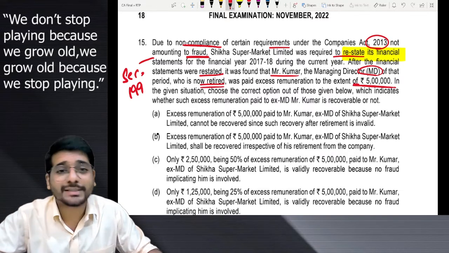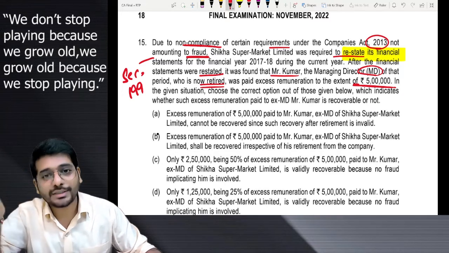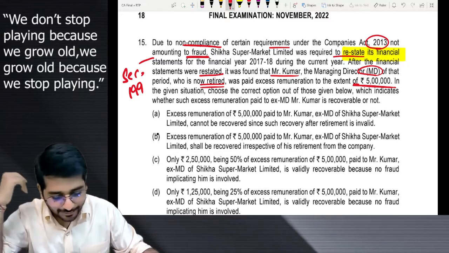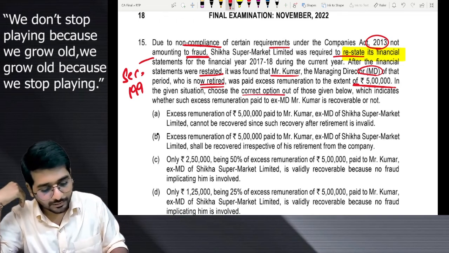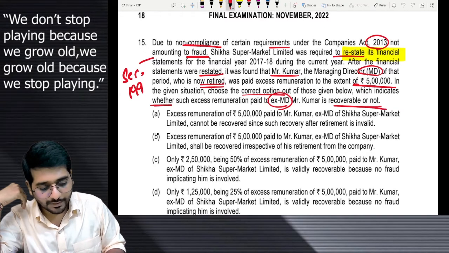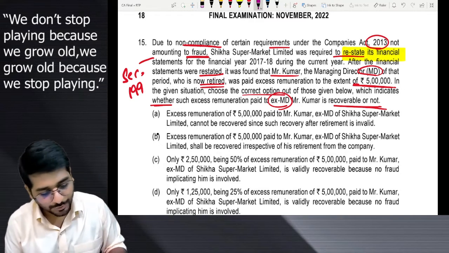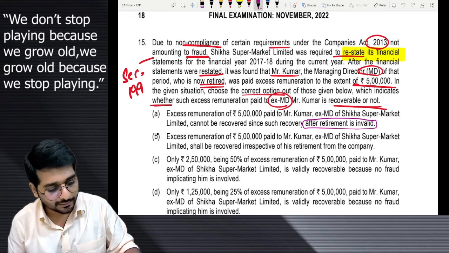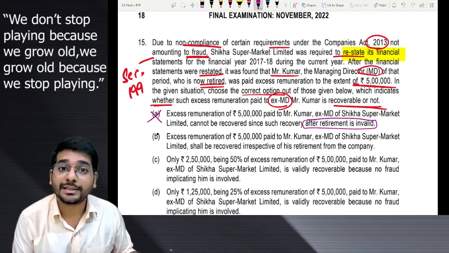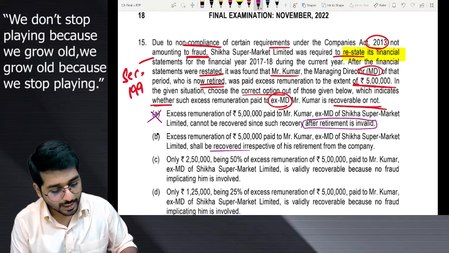So definitely they are going to ask, can you recover or not? Because that is the only portion which they are covering under section 199 also. Let's see what they are asking. In the given situation, choose the correct option. Whether remuneration paid to ex-MD is recoverable or not. Excess remuneration paid, first option. Because he is retired, so after retirement it is invalid. No way. 199 clearly says you can recover. Excess remuneration paid shall be recovered.